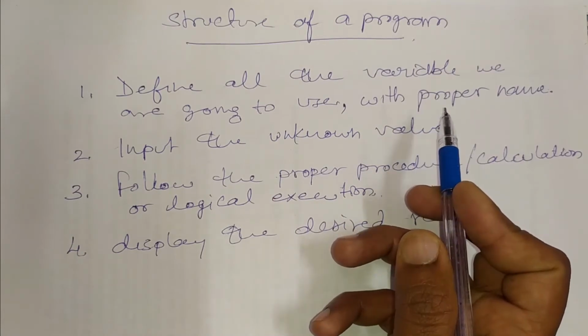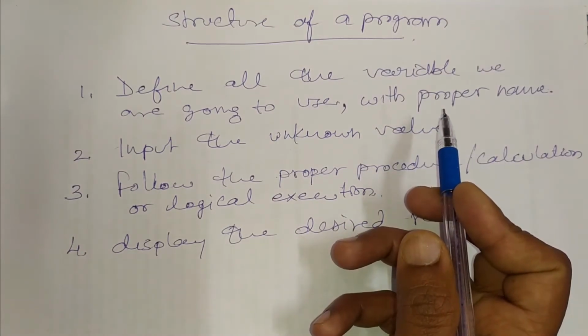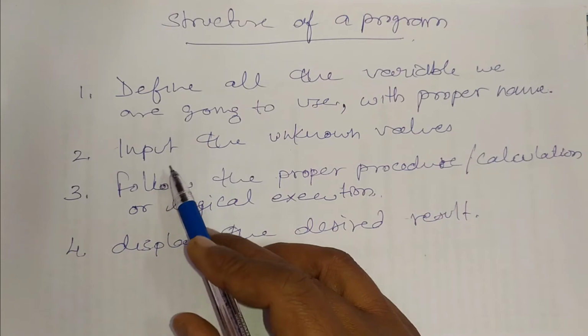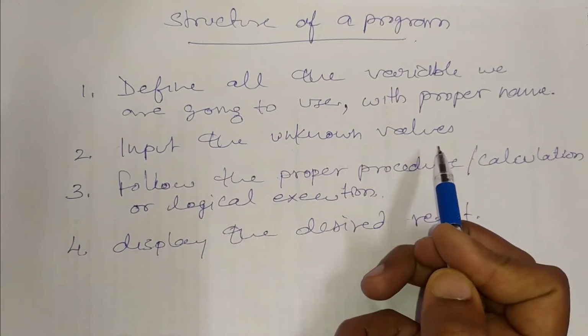Proper name means if you are using a variable for length, then you may use len, l or length. That means a relevant name.